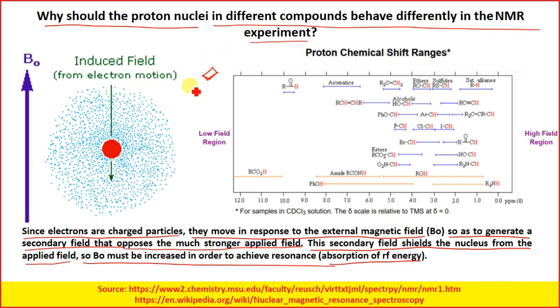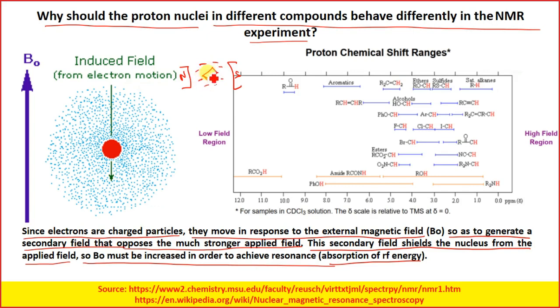You will have this magnet over here, north pole, south pole. If an electron cloud is present over here, it will interfere with the magnetic field. It will create a local magnetic field which will try to protect the proton's magnetic moment.